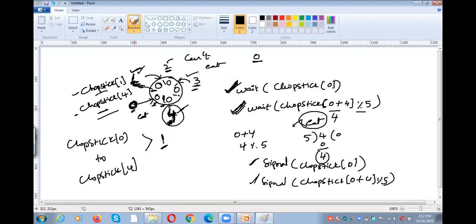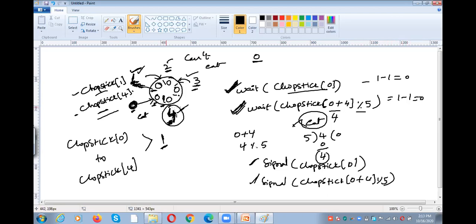And next, one more thing you need to understand. If the zeroth philosopher is eating, 1 and 4 are not allowed to eat. Why? Because whenever the zeroth philosopher is eating, what is the value of chopstick 0? What is the value of chopstick 4? It will become 1 minus 1, 0, and 1 minus 1, 0.